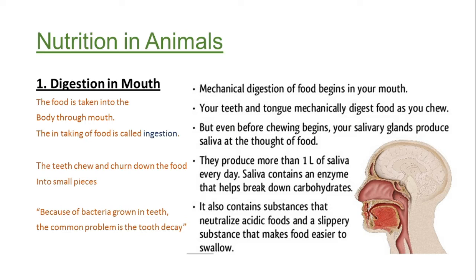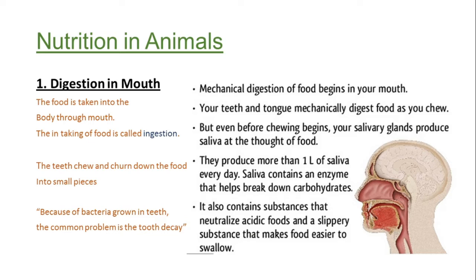The process of taking food through our mouth is called ingestion. This ingestion process starts in the mouth. Before the ingestion process starts, the salivary glands in the mouth secrete saliva. Saliva helps moisten our food and make it semi-solid, so that it will be easier to go through the food pipe.